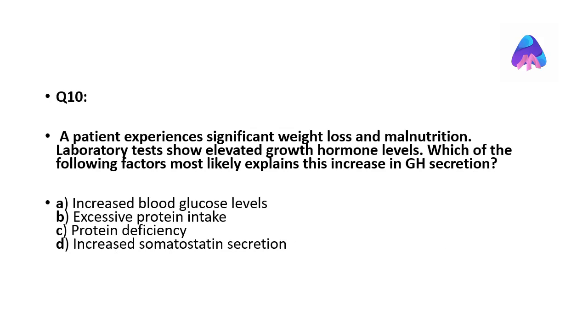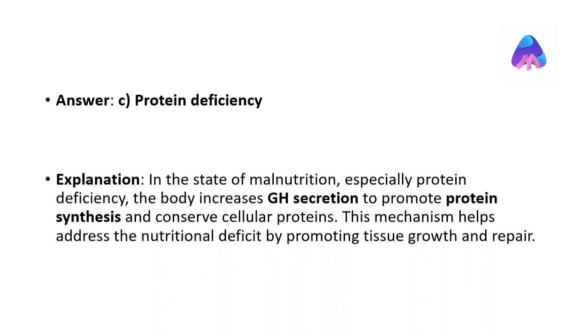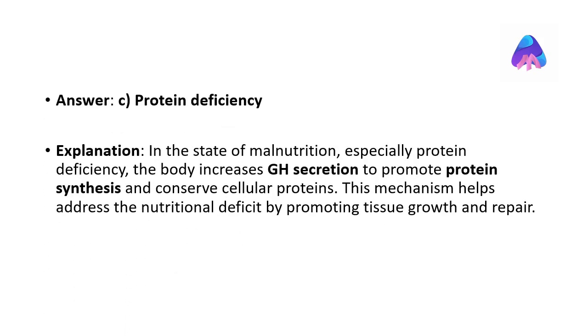A patient with significant weight loss and malnutrition shows elevated GH levels. Which factor most likely explains this increase in GH secretion? In the state of malnutrition, especially protein deficiency, the body increases GH secretion to promote protein synthesis and conserve cellular proteins. This mechanism helps address the nutritional deficit by promoting tissue growth and repair.